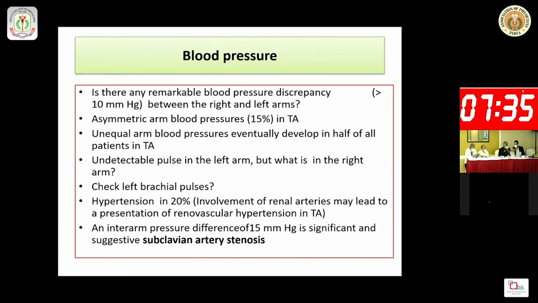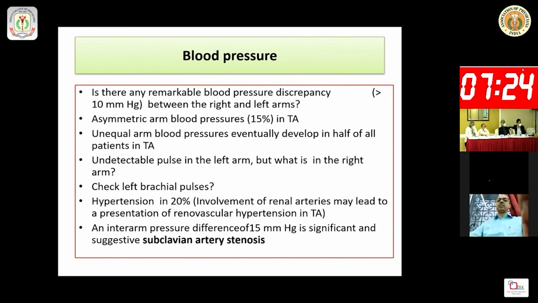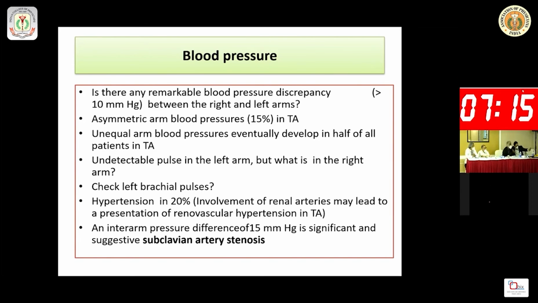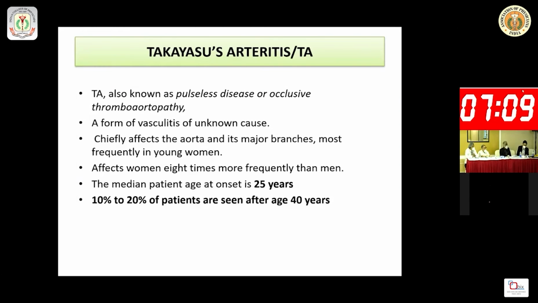I have already mentioned, and you have to check whether it is associated with hypertension or not. Usually 20% of patients of arteritis are associated with hypertension, and that is due to the involvement of the renal arteries, also associated with renovascular disease. But if the difference is more than 10, say 15 or like that, that may be associated with subclavian artery stenosis. So commonly, these are common in females.